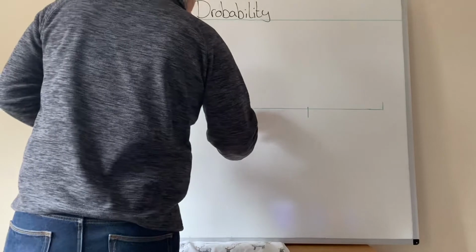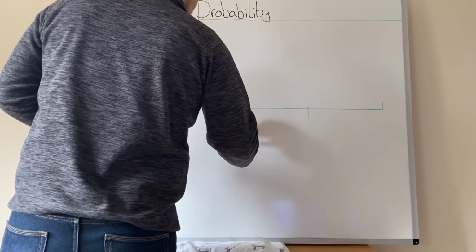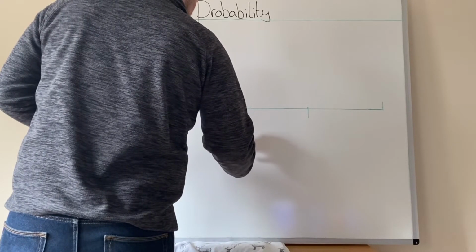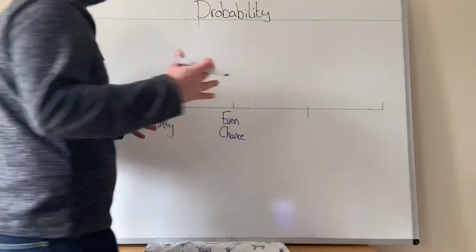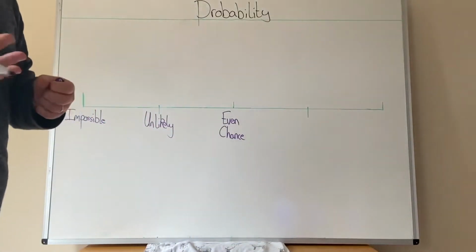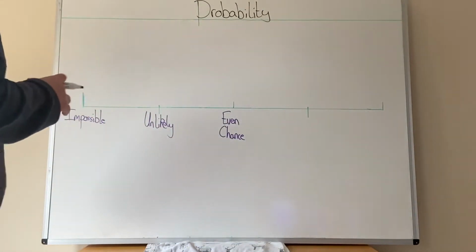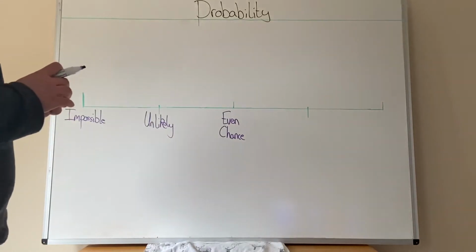Middle one then is even chance. The probability of it happening is exactly the same as the probability of it not happening, okay?